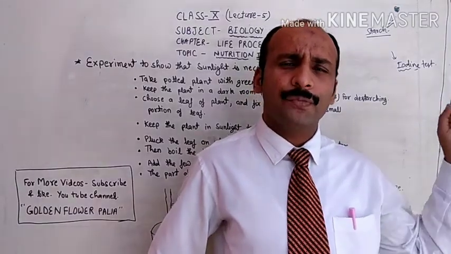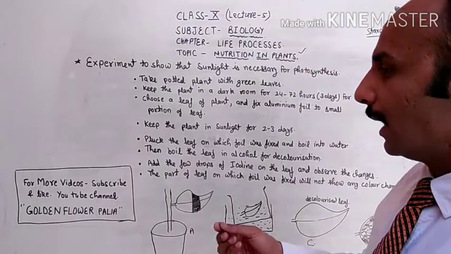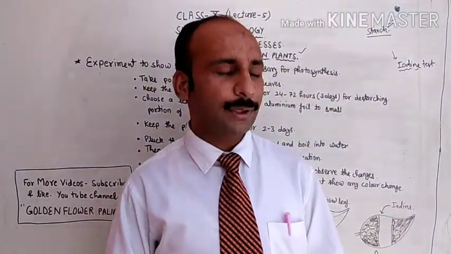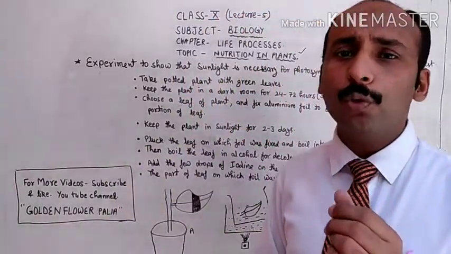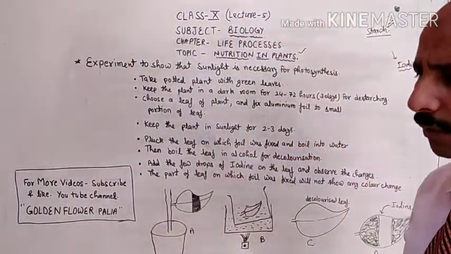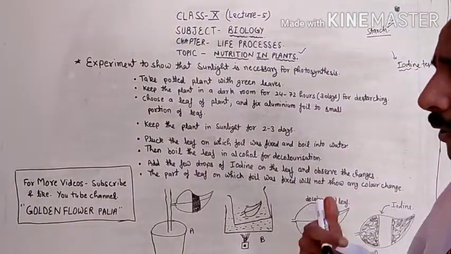It is the liquid form of iodine. Whenever you add a few drops of iodine to the boiled sample, you will see a dark blue color appear. Means the rice will become blue in color.